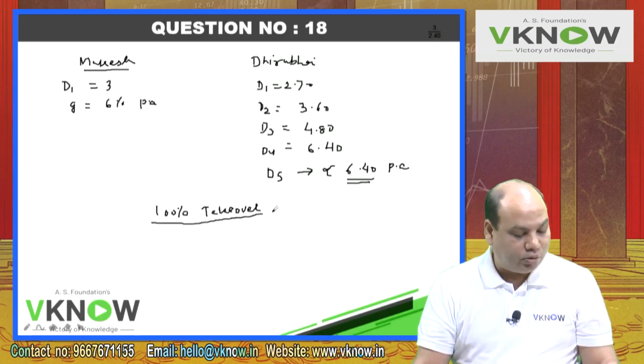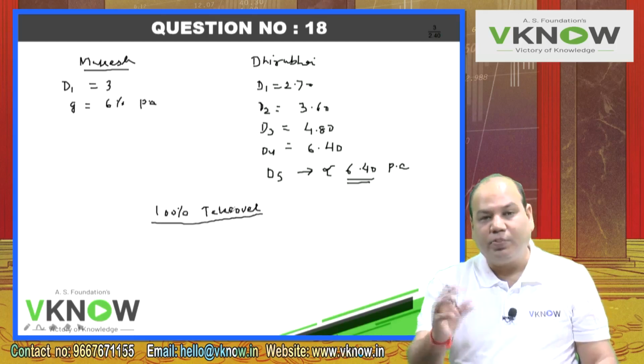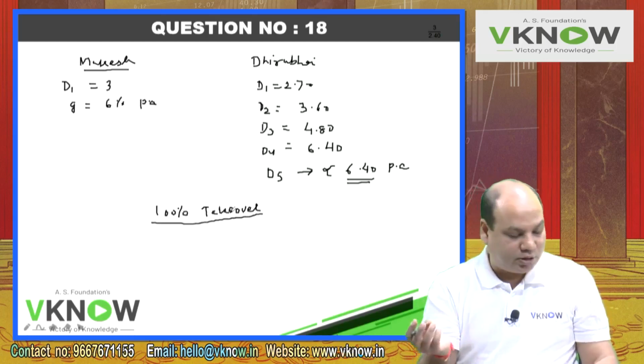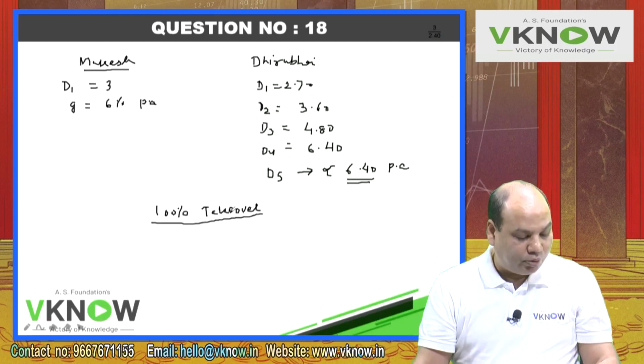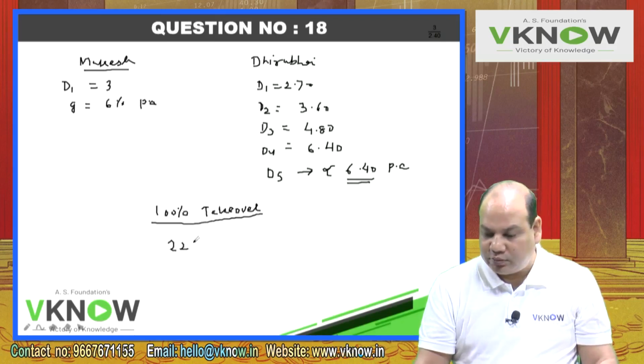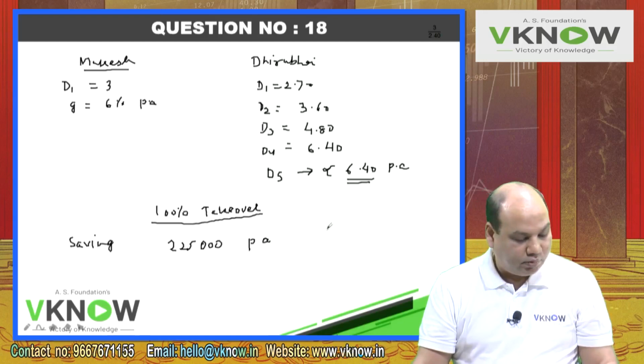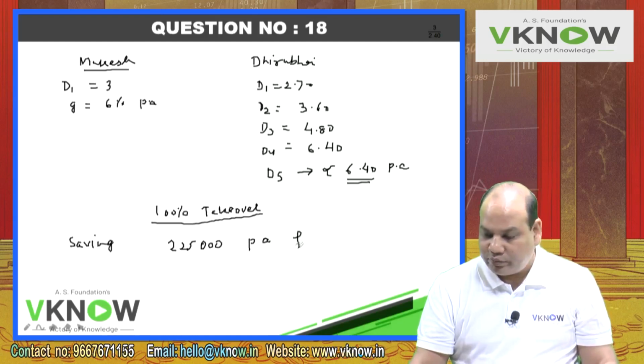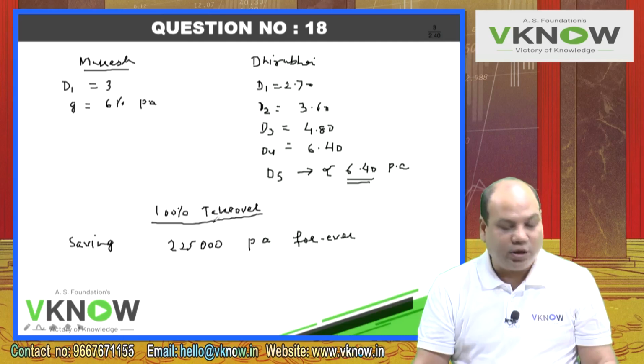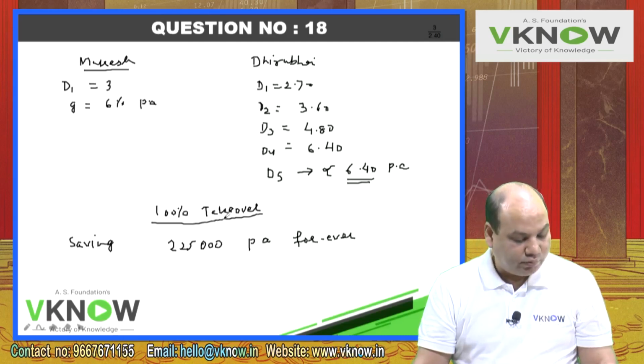Because you have full control, you are able to change their operations, change their business to some extent, and it will help you to save advertisement and administrative costs, which will amount to 2,25,000 per annum. This will be the saving per annum, forever, only if you get 100% acquisition.